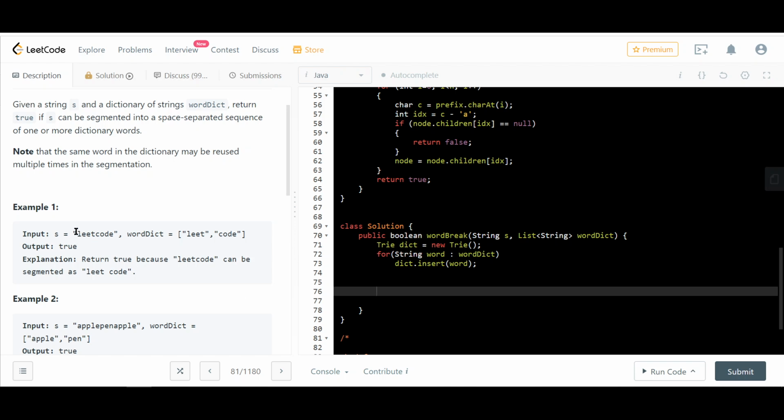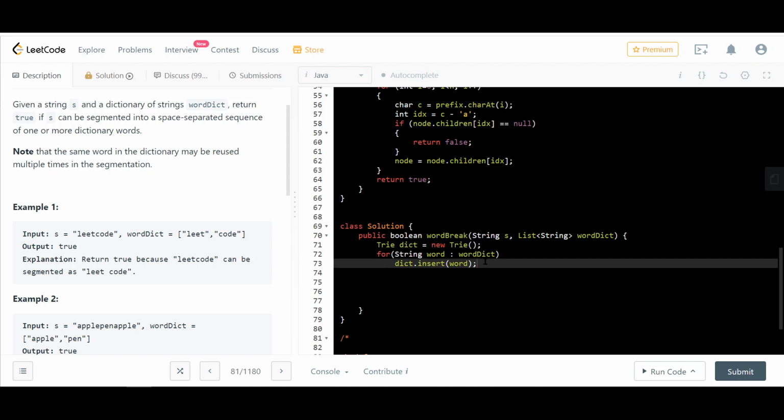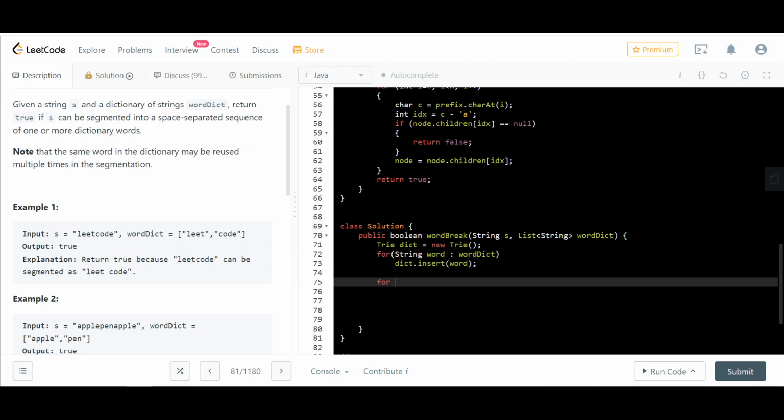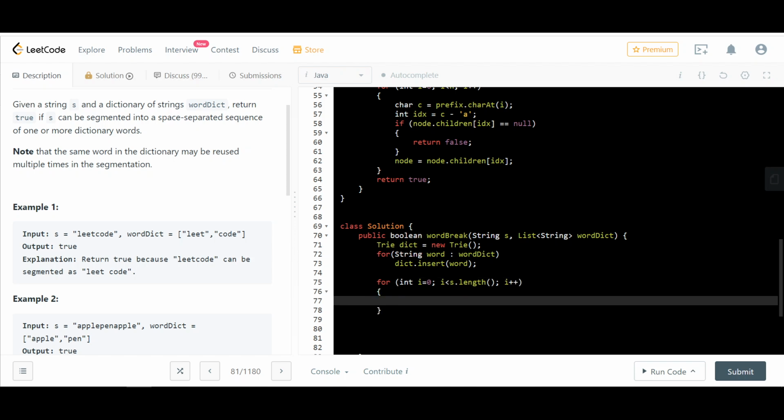Now we'll walk through this string and we'll check all the small substrings of length 1, length 2, length 3, starting from this index till we find a match. And if you find a match, so let's do that. So i equals 0, i is less than s dot length, i plus plus. What does this outer loop signify? This signifies the starting position. Okay, so we don't really know.